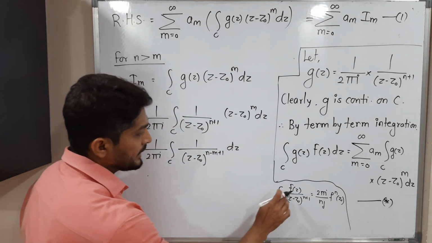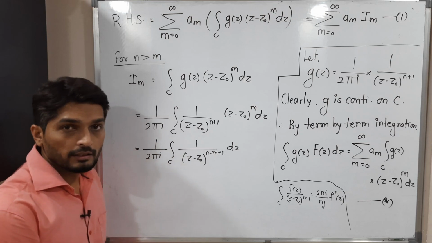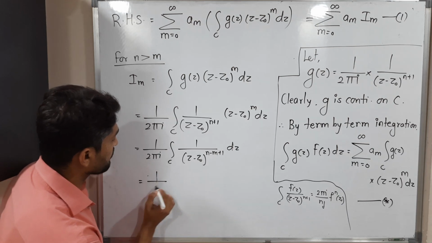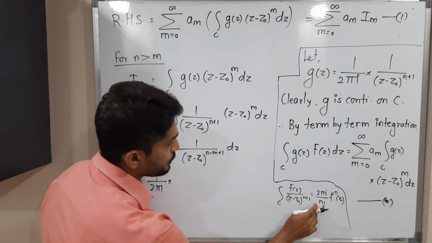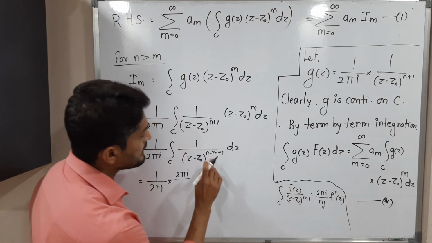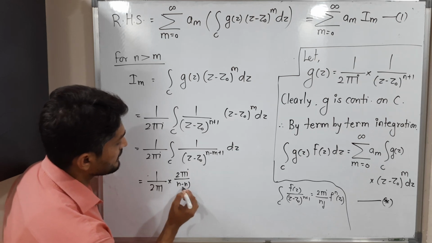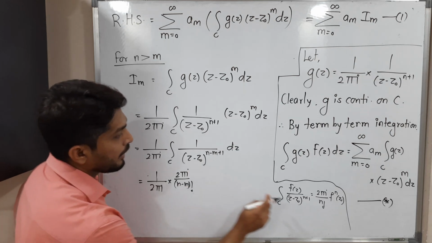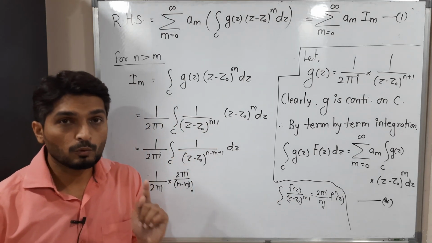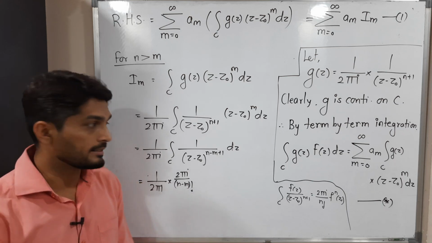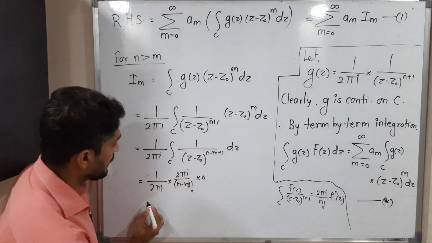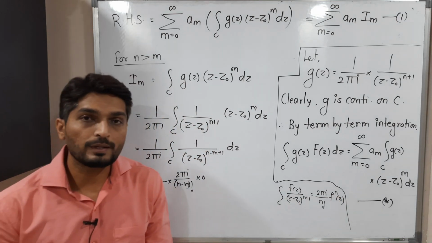Let us use it. What is f of z? It is 1, which is clearly an analytic function. This bracket has power n minus m plus 1. So using this, 1 upon 2 pi i times 2 pi i upon n minus m factorial, since the power is n minus m plus 1. After that we have to take the nth derivative. But we have a constant function 1, so if you take its derivative, obviously it is 0, independent of z naught. And 0 into anything is 0. So in the last case also we got the value 0.